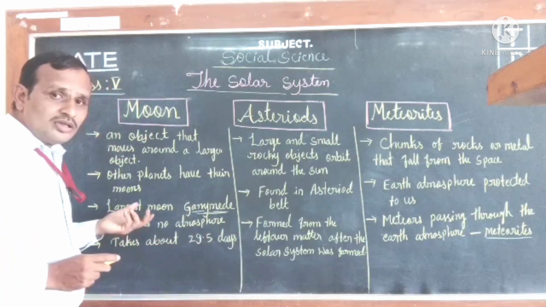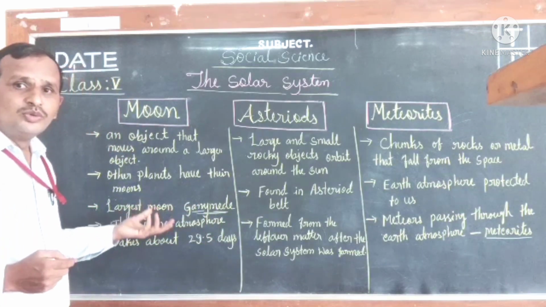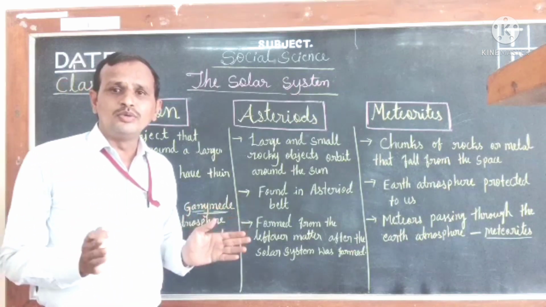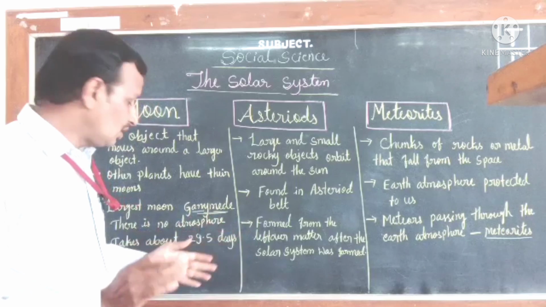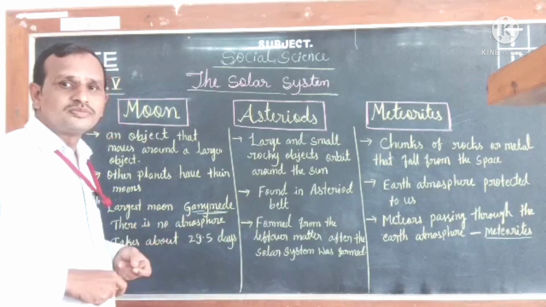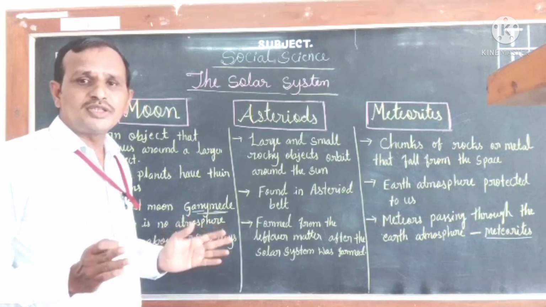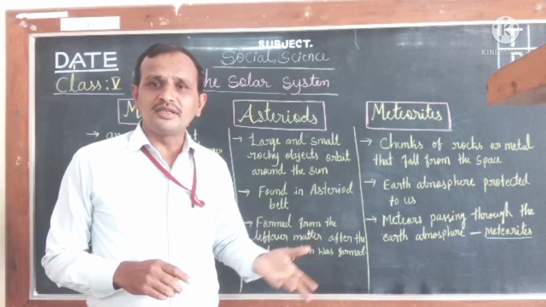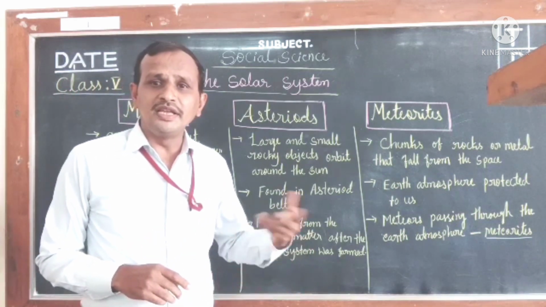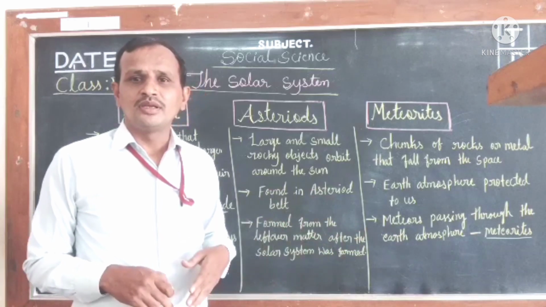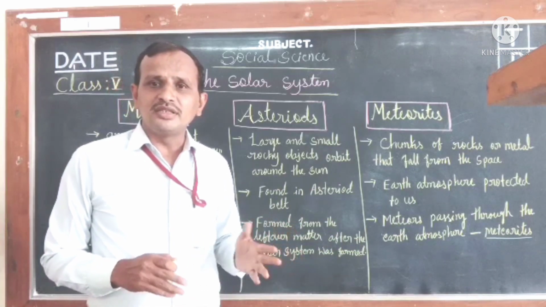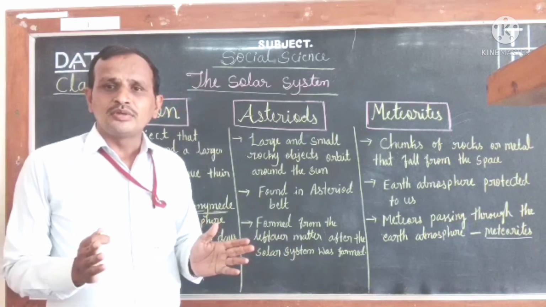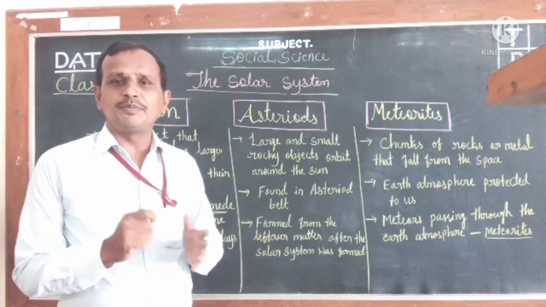And if we see the surface of the moon, there is no atmosphere on the moon. The surface of the moon contains craters, mountains, plains and valleys. Here a crater is nothing but a bowl shape.